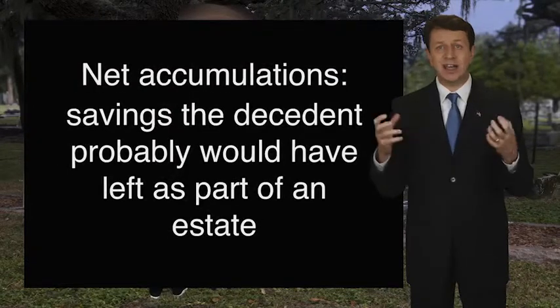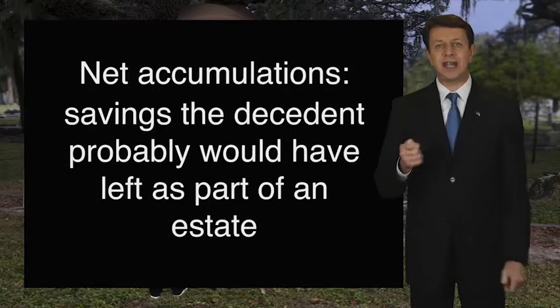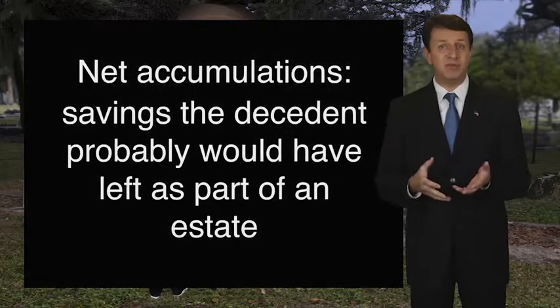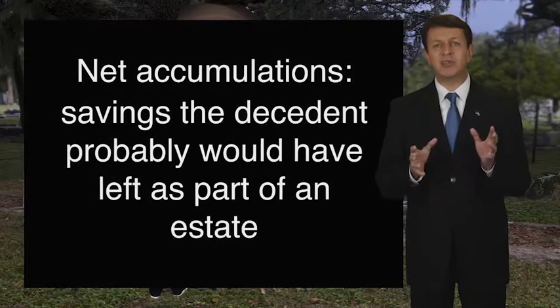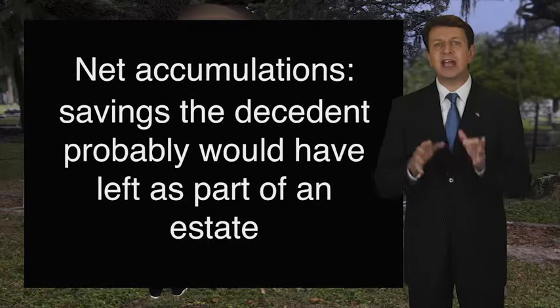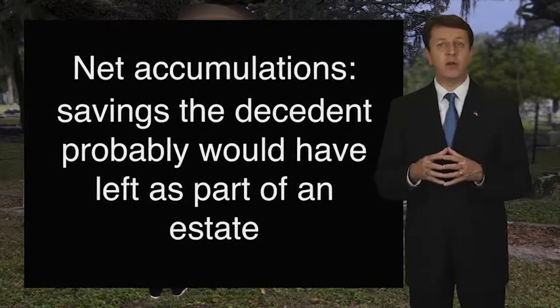Florida defines net accumulations as the part of the decedent's expected net or take-home business or salary income, including pension benefits that the decedent probably would have kept as savings and left as part of his or her estate if the decedent had lived their normal life expectancy.